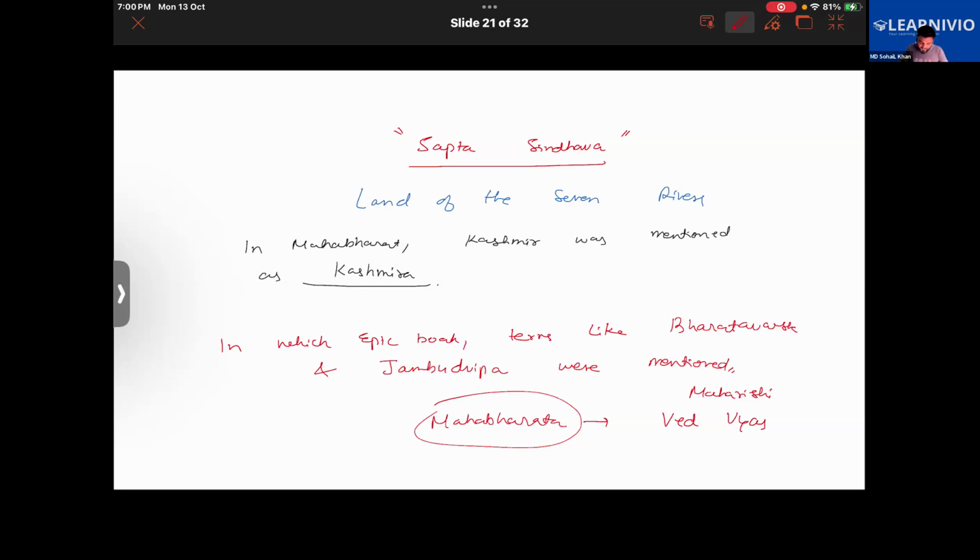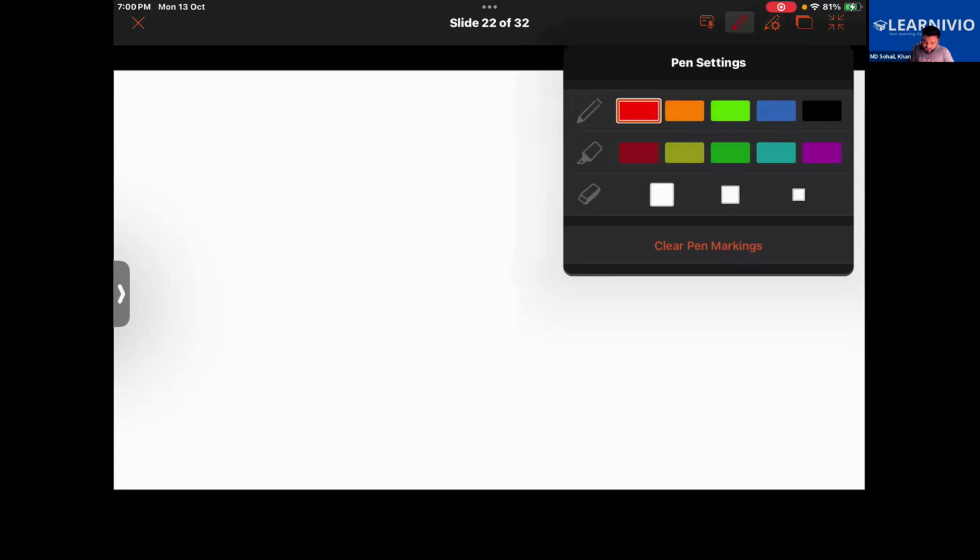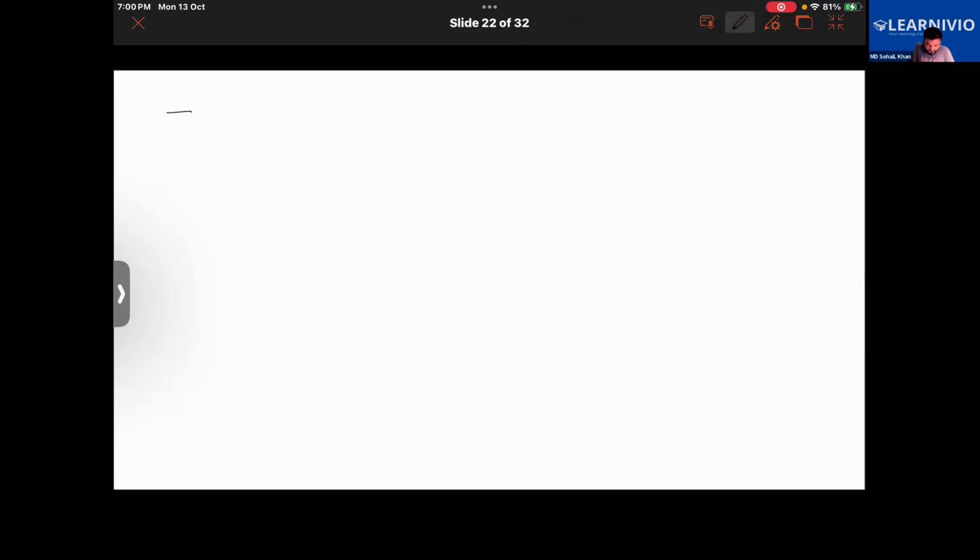Good. Further, we get to know about India from books like the Vishnu Purana also. It was also an important book. Here in this book, India was also referred to as Bharata.